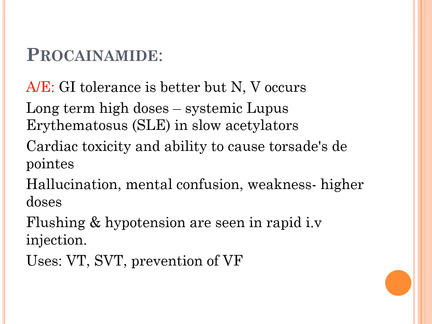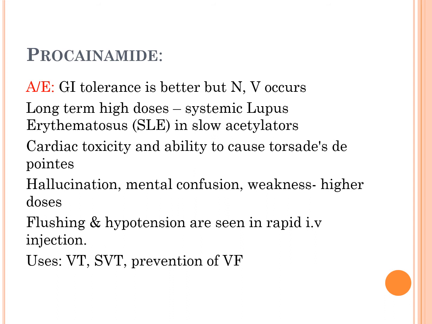Long-term use of high doses causes systemic lupus erythematosus in slow acetylators. And cardiac toxicity and the ability to cause torsades de pointes are also seen. Other side effects such as hallucination, mental confusion, weakness are seen at higher doses. Flushing and hypotension are seen in case of rapid intravenous injection.